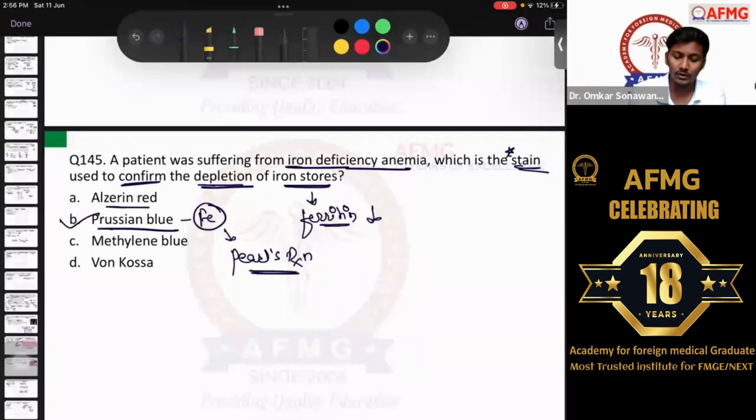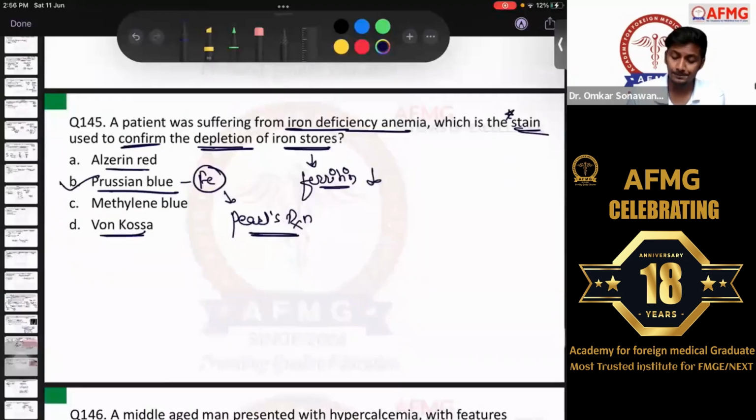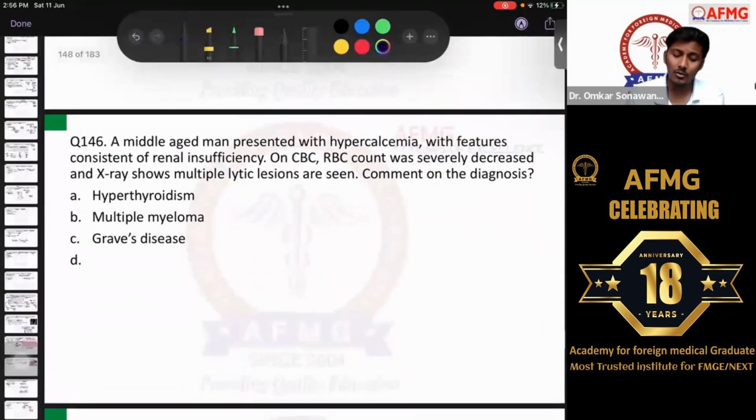I also discussed with you the Alizarin red stain and the von Kossa stain. So Alizarin red and von Kossa stain are the calcium stains which are used. Alizarin red stain will stain the calcium red, whereas von Kossa will stain the calcium black. Okay, please remember this. No issues with this. Moving further, question number 146.